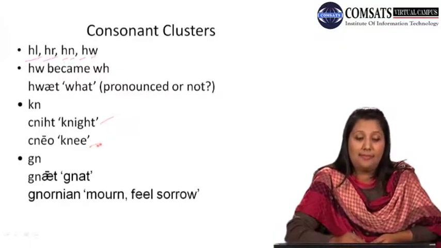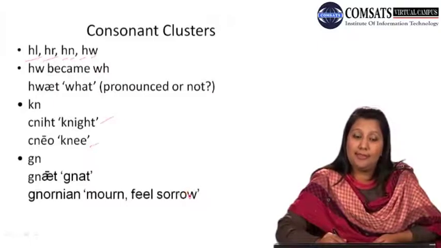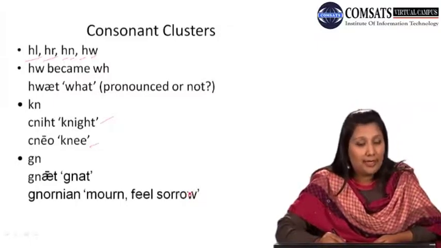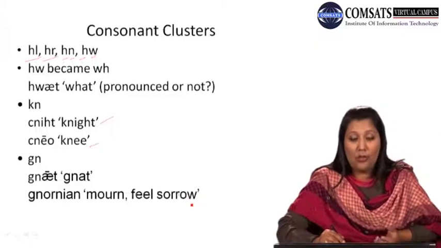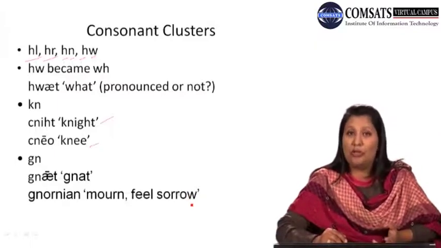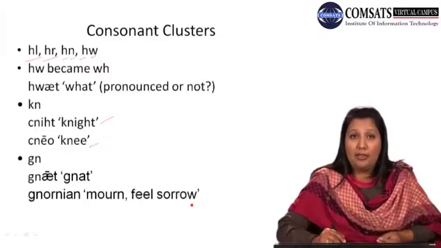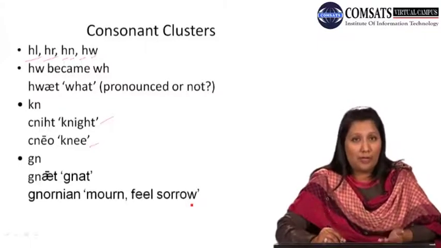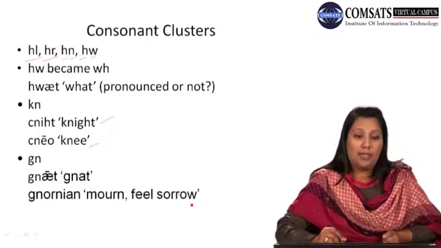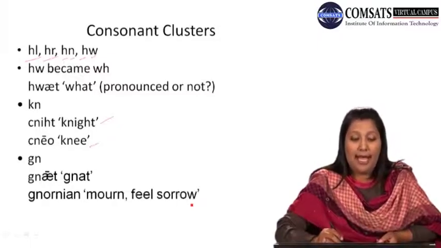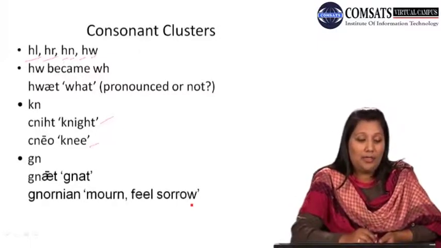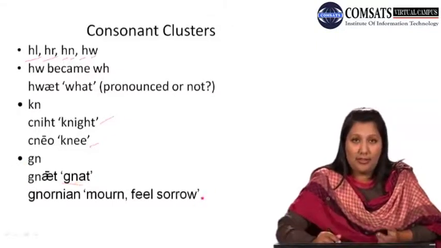The second is knee. Although, as we are talking about consonant clusters, we call it knee. K and n, the two sounds are coming together, making a consonant cluster. Gnat, the word with g and n.